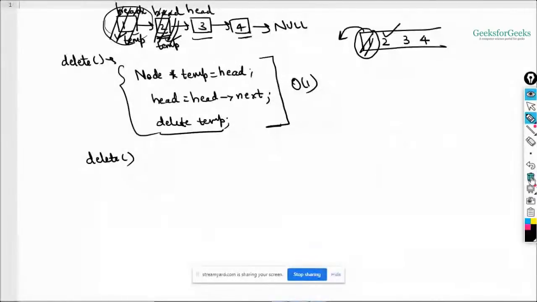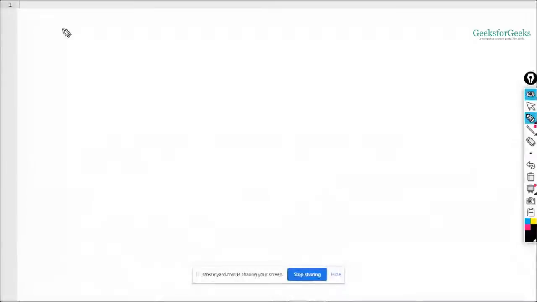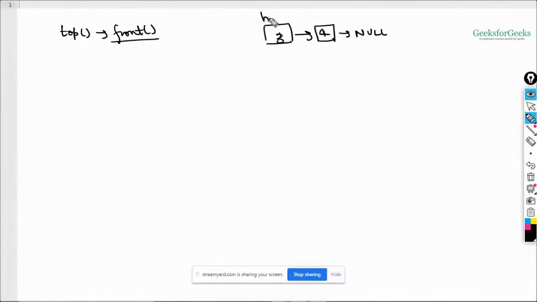Now let's check for the top and other functions left out. Say you want to check the top, which we call front in the case of a queue, right? The inbuilt queue uses the front function. So this was your list left. This was 3 and this was 4 and this was null, right? And here I have my head pointer. So what should be returned, which is the front element 3, right? So what you need to return is simply head's data, because this is the head node. So it will give me 3.